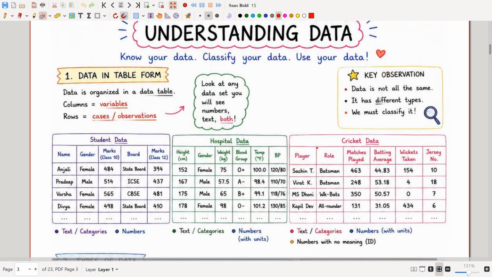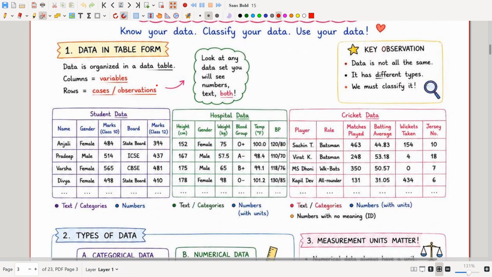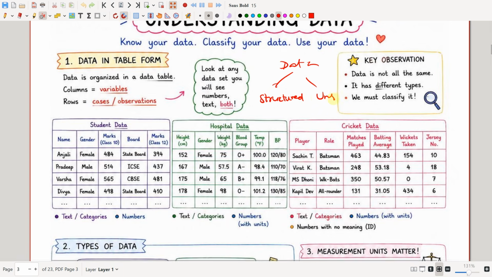Now we have to know our data, classify our data, and use our data. The data should be in a structured format to get more insights from it. Data can be structured or unstructured.